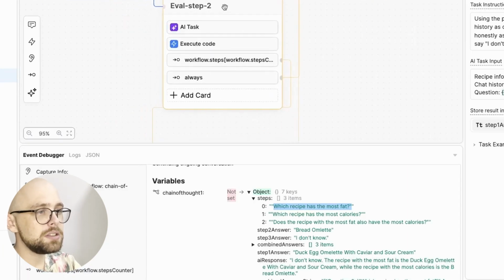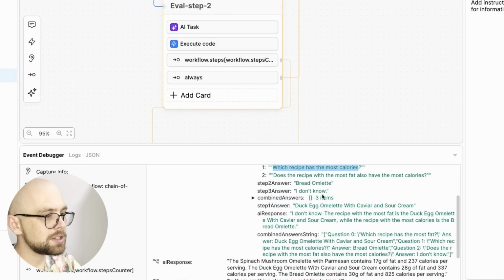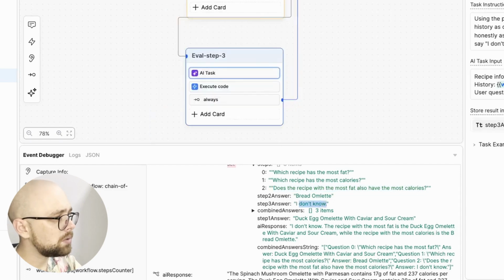So each of these nodes will take the next step and try to come up with an answer. We see the first question, which recipe has the most fat, is answered with duck egg omelet. The next question, which recipe has the most calories, is given this answer, step 2, bread omelet. And the third question, does the recipe with the most fat also have the most calories? The bot doesn't know. Why don't you know?